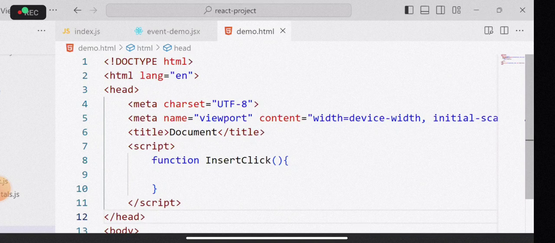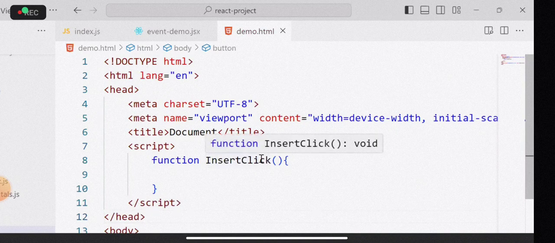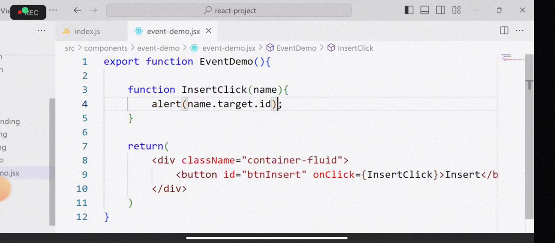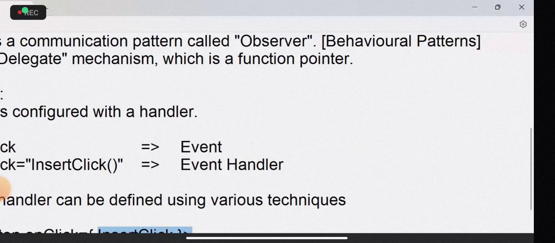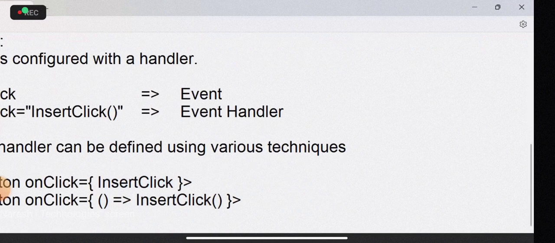In React, these two are passed by default. But if you want your own arguments, then you have to create a function, return the function, and then you can pass your own arguments. So when to use the second syntax? When you are trying to pass some arguments into the event. If you want any custom arguments into the event, you have to follow this. So the concept I will give here.